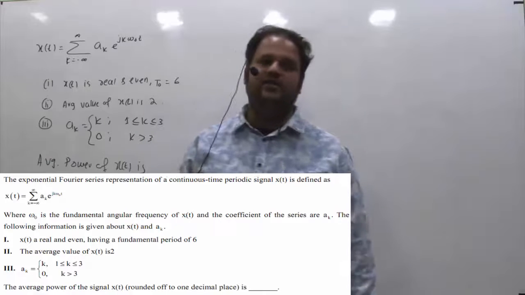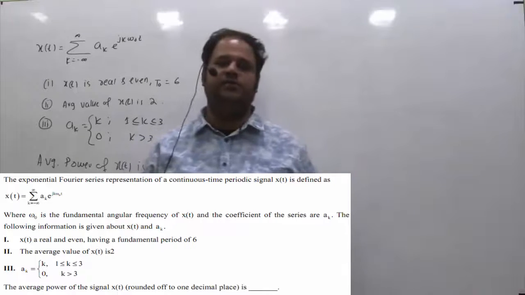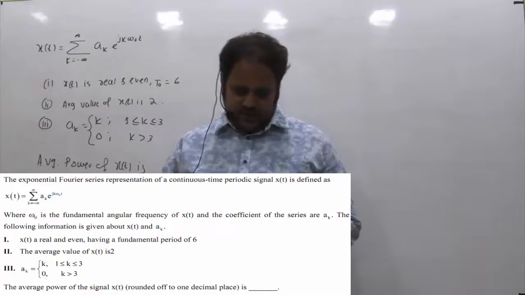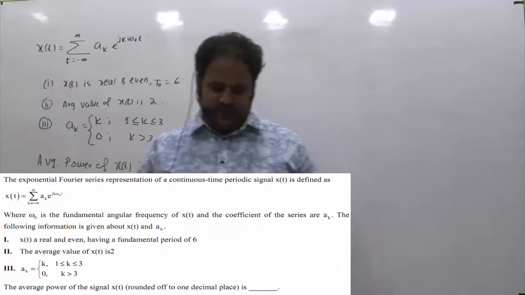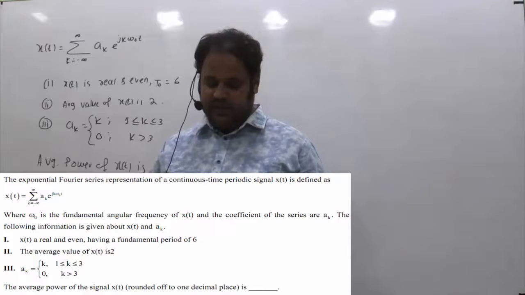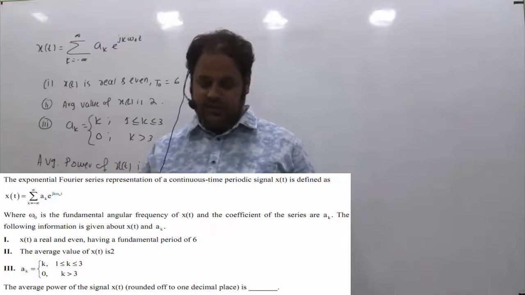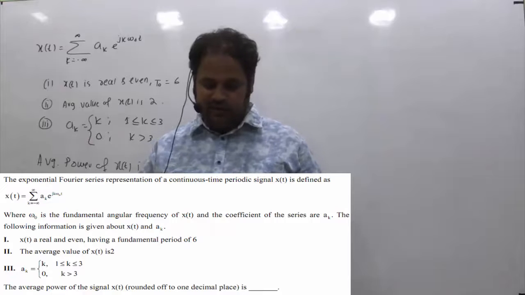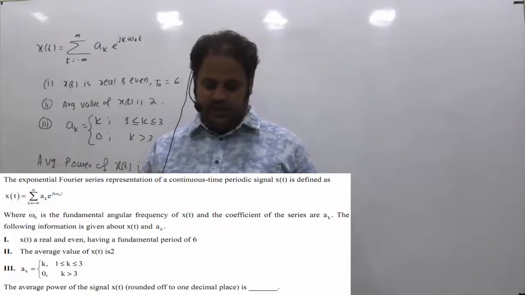This is a 2-mark question asked in GATE 2021 of electronics. This is from signals and systems, from the continuous time Fourier series topic. The given question is: the exponential Fourier series representation of a continuous time periodic signal x of t is given, where omega naught is the fundamental angular frequency of x of t and the coefficients of the series are ak. The following information is given about x of t and ak.